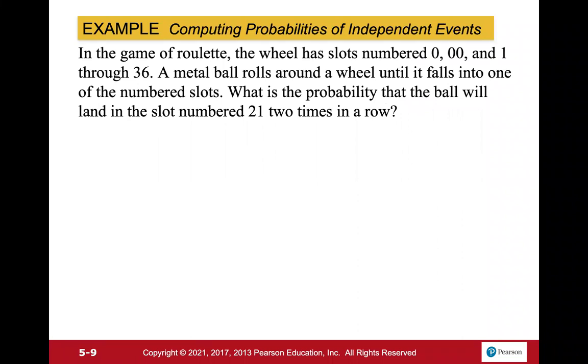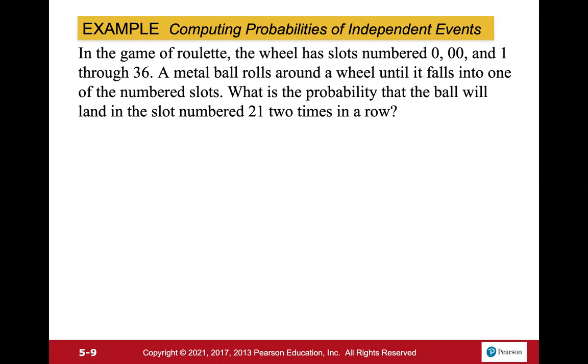So in the game of roulette, the wheel has slots numbered 0, 00, and 1 through 36. A metal ball rolls around the wheel until it falls into one of the numbered slots. What is the probability that the ball will land in slot number 21 2 times in a row?